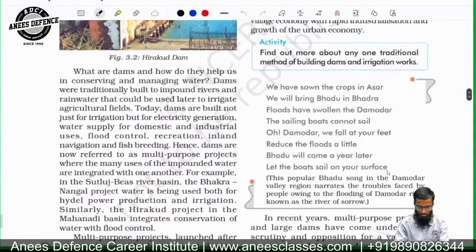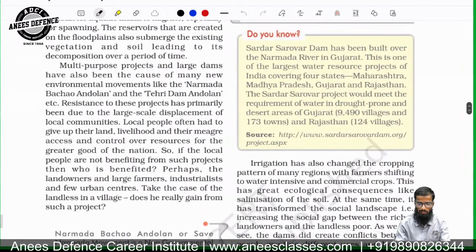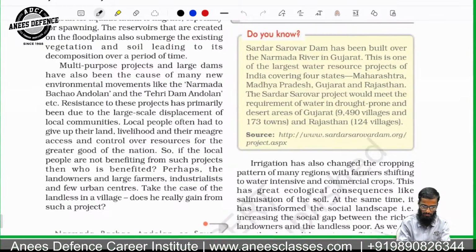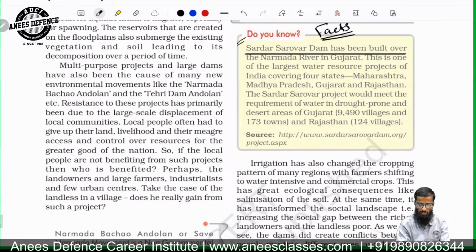Let us talk about this. This fact is important from exams perspective. I'm not going into the details of the chapter, but for me, facts are important, which can be asked in exam. Sardar Sarovar Dam has been built over the Narmada River.